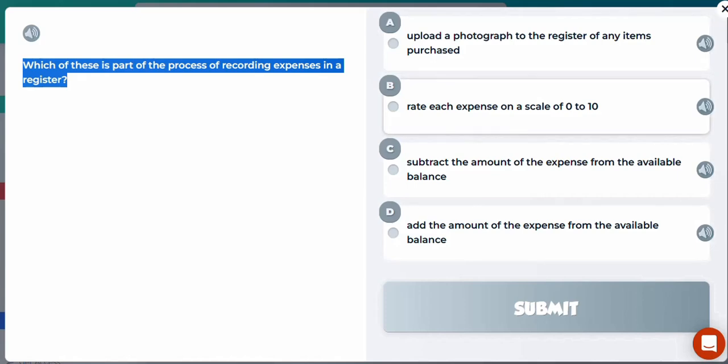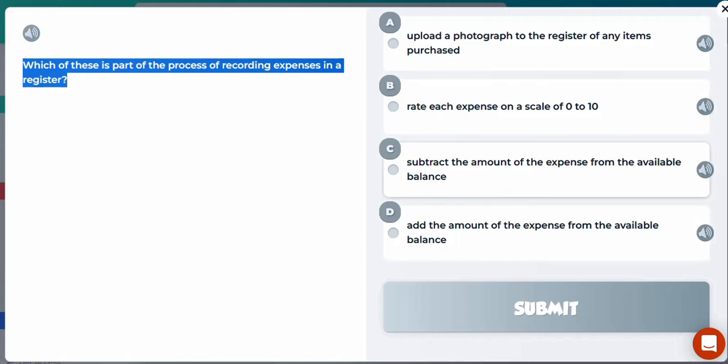B, rate each expense on a scale of 1 or 0 to 10. Well, that would be a personal indication in terms of your needs and wants. Some expenses that you purchase are more needs, and other expenses that you might purchase could be seen as wants. So that would be something related to the hierarchy of needs and wants.